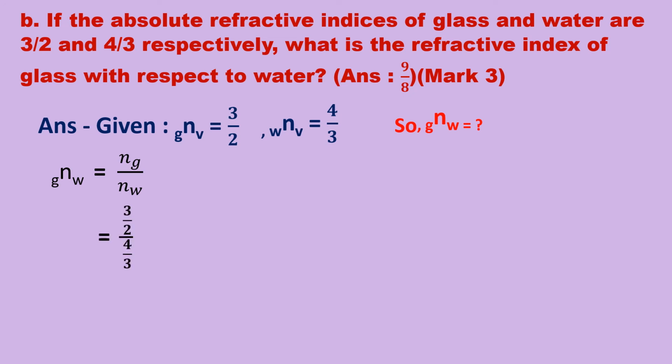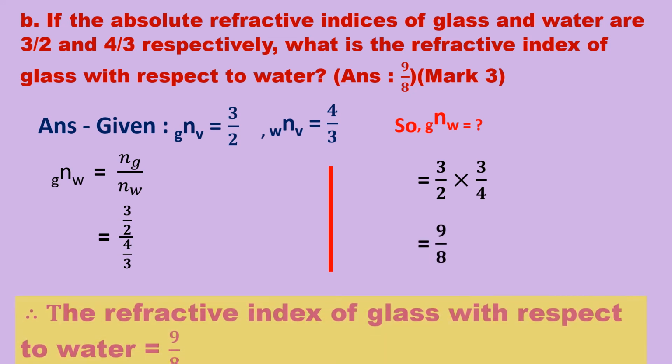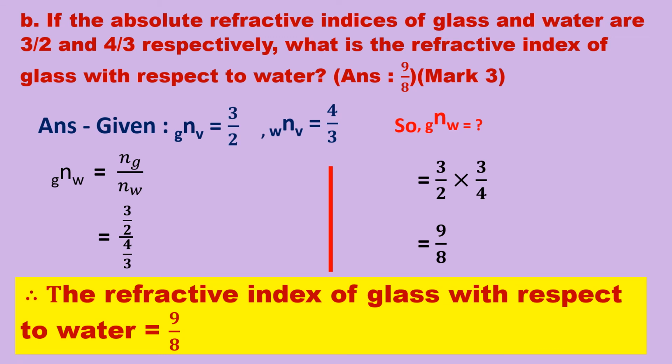By putting values, it comes 3/2 upon 4/3. By rearranging, we can write it as 3/2 into 3/4. So it comes 9/8. Therefore, the refractive index of glass with respect to water is equal to 9/8.